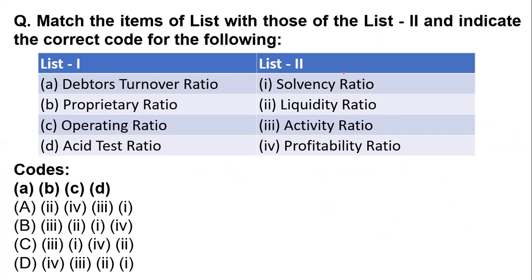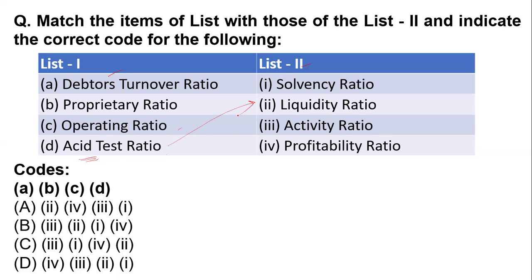Now, the next question on your screen is actually a matching concept. In this question, list 1 and list 2 are given. List 1 has the debtors turnover ratio, operating ratio, proprietary ratio, and the acid test ratio. List 2 has the solvency ratio, liquidity ratio, activity ratio, and the profitability ratio. In this question, you can easily connect the acid test ratio to liquidity.